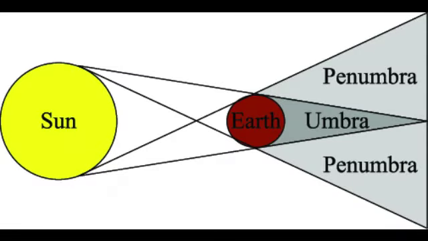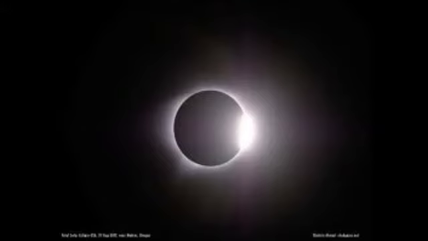A shadow has two parts. An area of complete darkness at the center is the umbra, whereas an area of partial darkness at the edges is known as the penumbra. The umbra receives no light from the source, but the penumbra receives only some light from the source. At last come the eclipses.